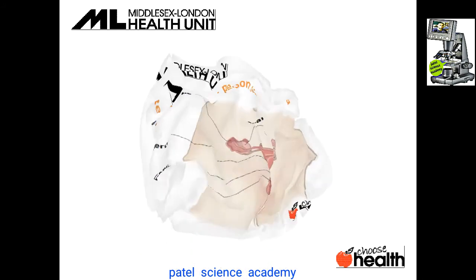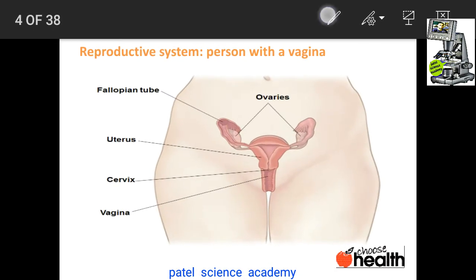The female reproductive system includes different parts. Let me explain in short. There are two ovaries in the female reproductive system, at two sides. These two ovaries open into these two tubes.